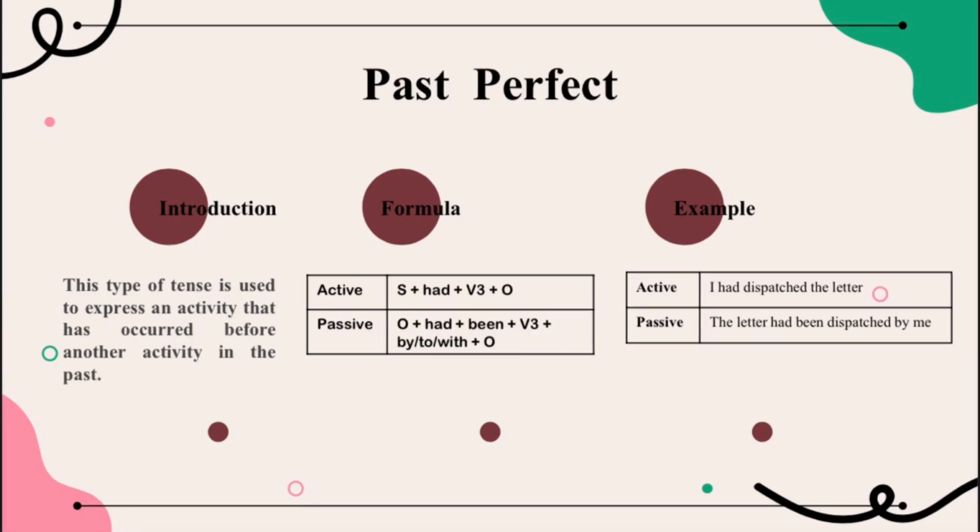Next, past perfect. This type of tense is used to express an activity that has occurred before another activity in the past. Formula of active voice is subject plus had plus verb 3 plus object. For the passive voice is object plus had plus been plus verb 3 plus by plus object. For the example of active voice is I had dispatched the letter. For the passive voice is the letter had been dispatched by me.